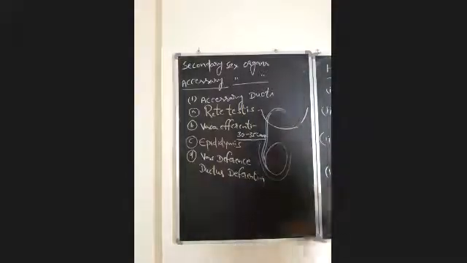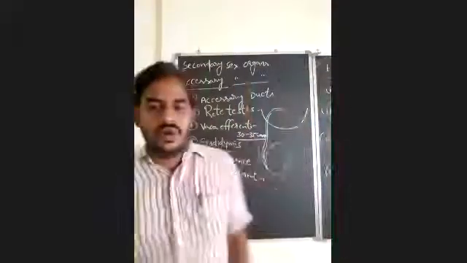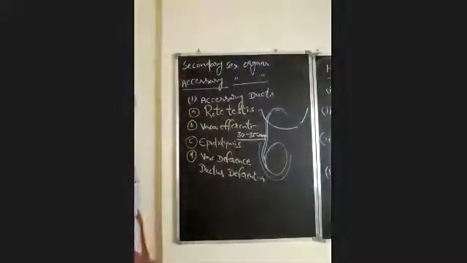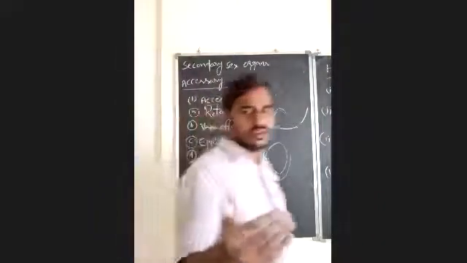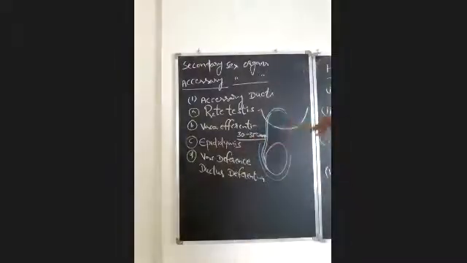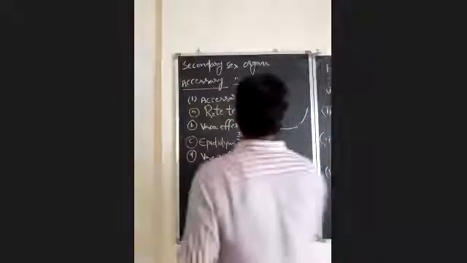It is the only accessory duct which ascends into the abdominal cavity, coils around the ureters, and enters into the abdominal cavity. That also you have to remember here. And the duct of this, the ductus deferentia or vas deferens, will fuse with the